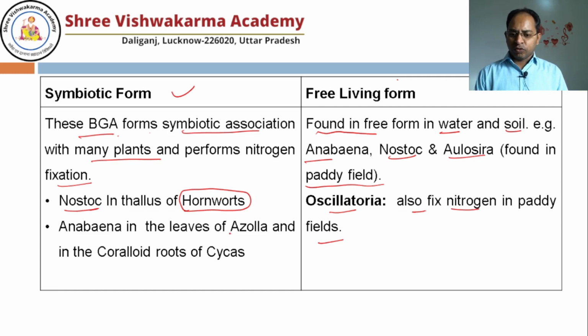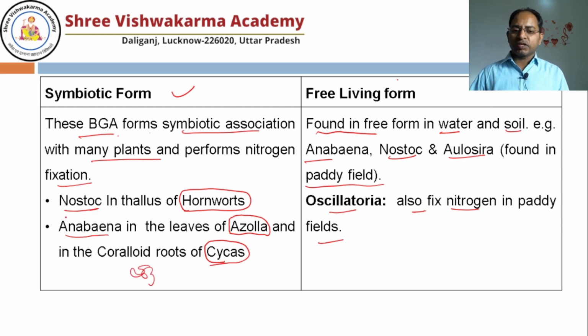If you know Azolla, that is a pteridophyte, Anabaena lives in association with the pteridophyte Azolla, and with Cycas: in the root of Cycas, Anabaena also establishes itself, and the root of the Cycas becomes coralloid.